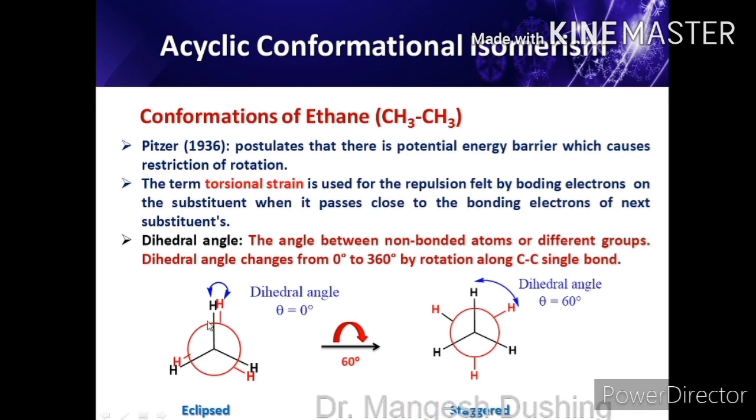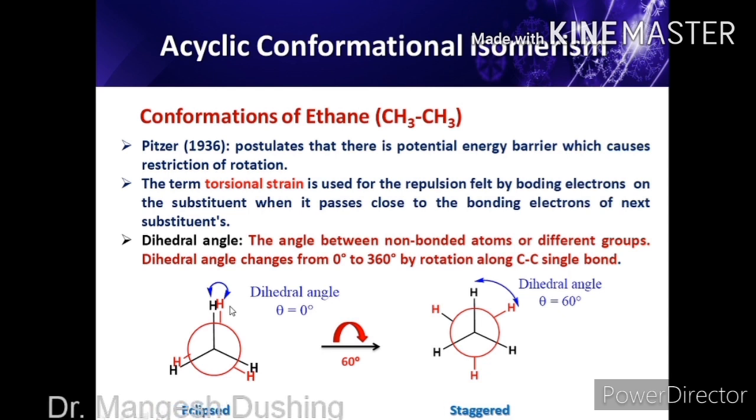So if you rotate the rear carbon atom by 60 degrees, we have to keep one carbon as it is, so we keep the front carbon as it is. We rotate the second carbon by 60 degrees. So this is the 60 degree rotation. This red hydrogen comes over here by 60 degrees. The angle between these two non-bonded hydrogen atoms is called the dihedral angle.